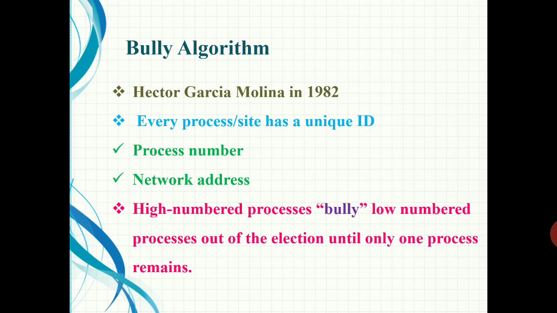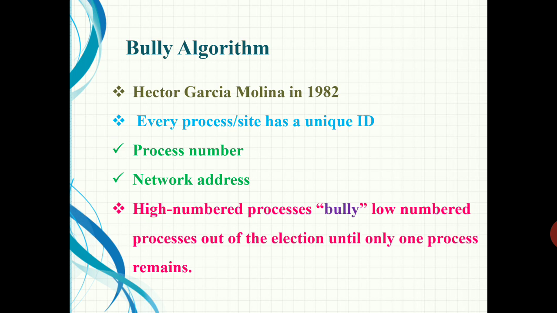In the Bully algorithm, the process with the highest ID number will be the new coordinator. That is the main idea of the Bully algorithm. That is bullying: higher numbered processes bully lower numbered processes out of the election until only one process remains.